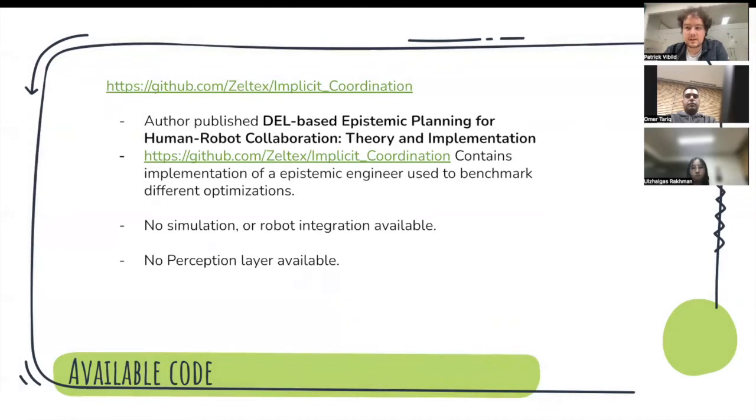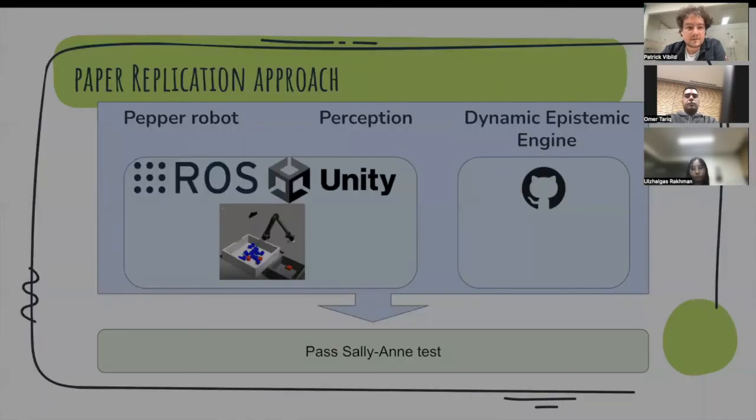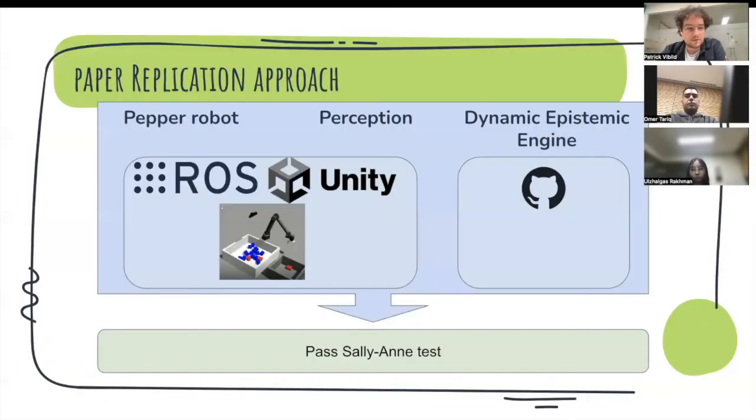The given paper didn't have any implementation supported, but the same authors have published later on a benchmarking repository and a benchmark paper regarding dynamic epistemic logic. This code doesn't have any interaction with any robotic environment or with any perception. There is no simulation or robot integration, and in the same way there's no perception like the one described in the previous paper.